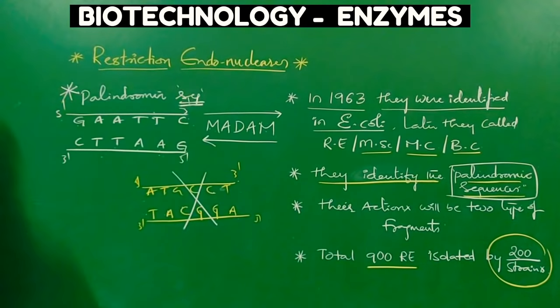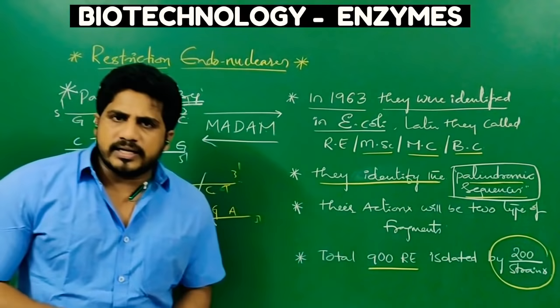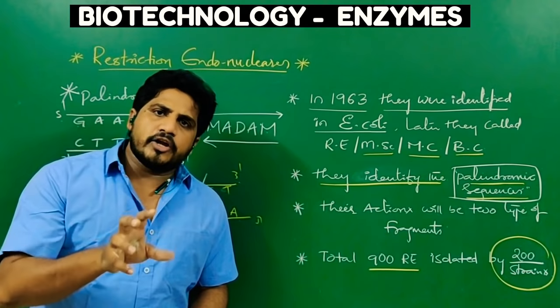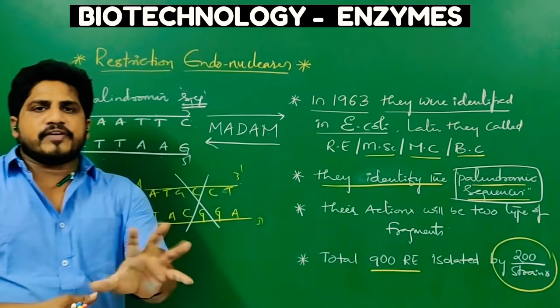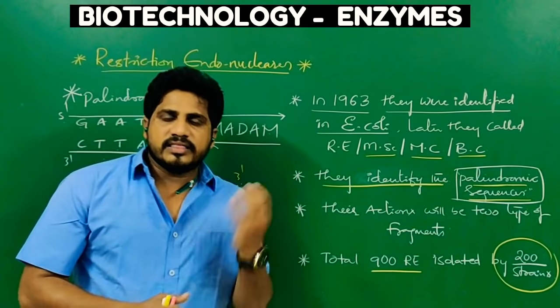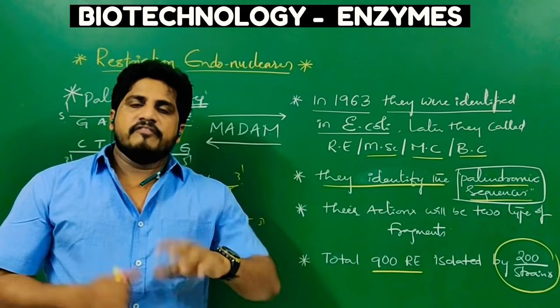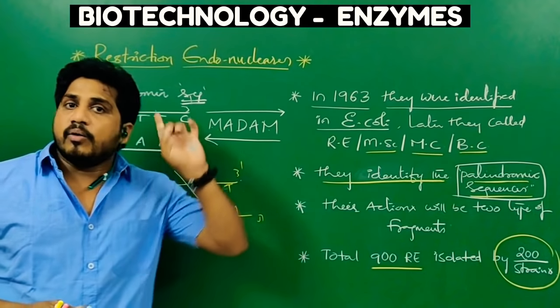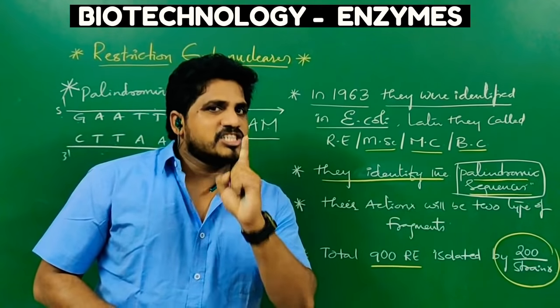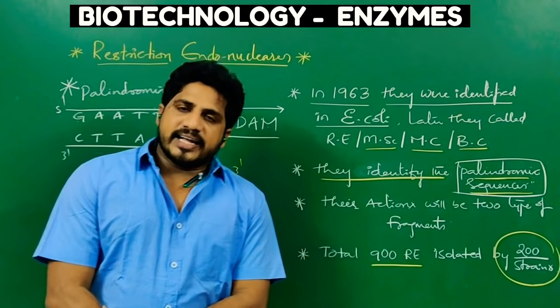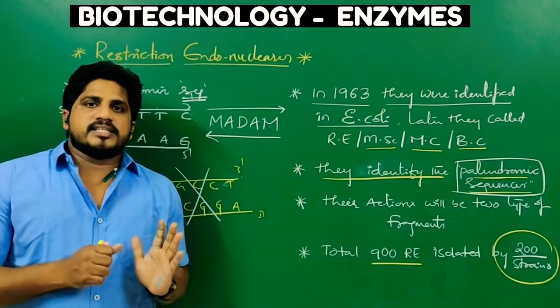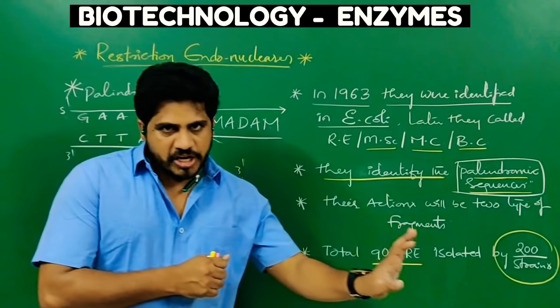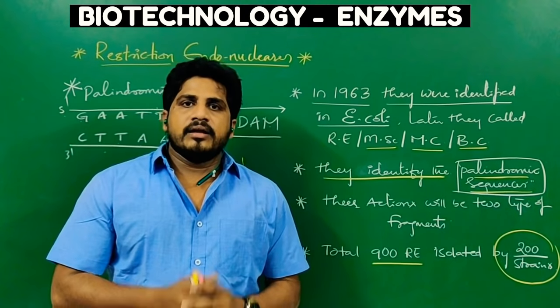The very important thing a student should understand is that restriction endonuclease enzymes identify palindromic sequences. Then they will act. Without palindromic sequences, they will never act anywhere. Then they are only endonucleases, not restriction endonucleases. Endonucleases are different, restriction endonucleases are different.